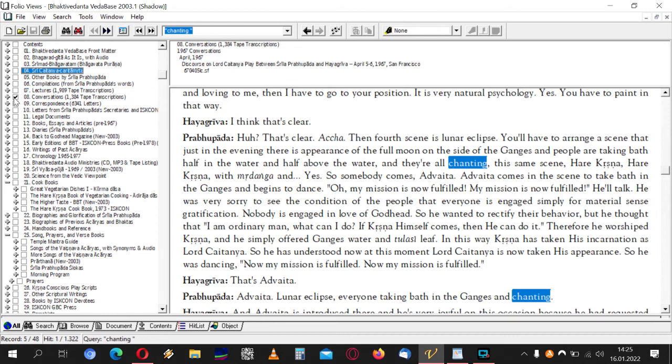So for the beginner, it's very confusing because there are so many books. So you need to start with the small books like Raja Vidya, Life Comes from Life, and then maybe the Bhagavad Gita, and then maybe the Srimad Bhagavatam. So you need to take it step by step. It's very confusing because it is such a large volume.